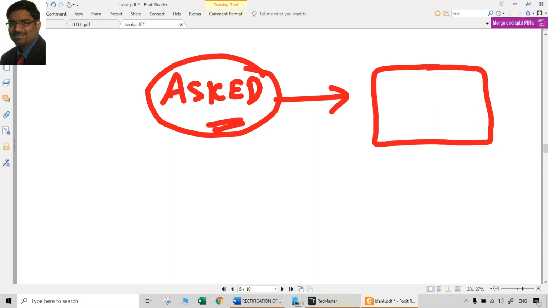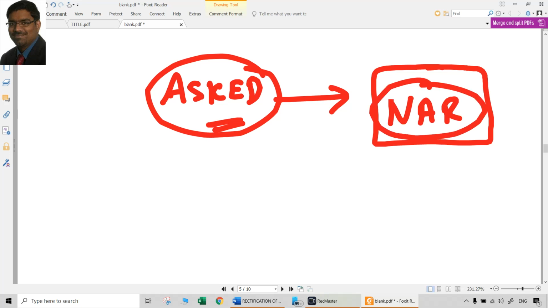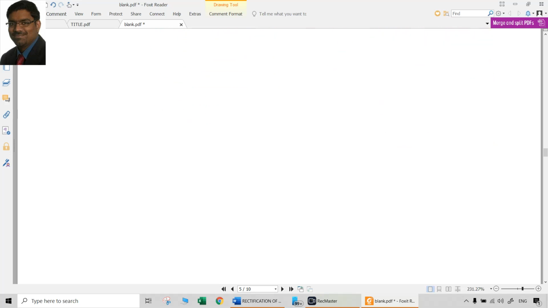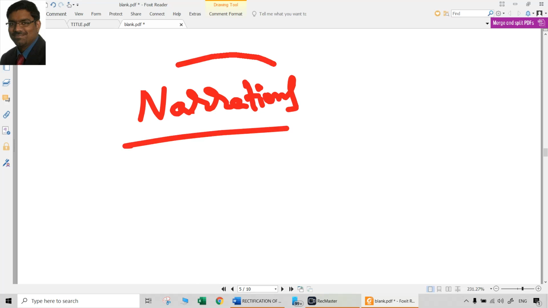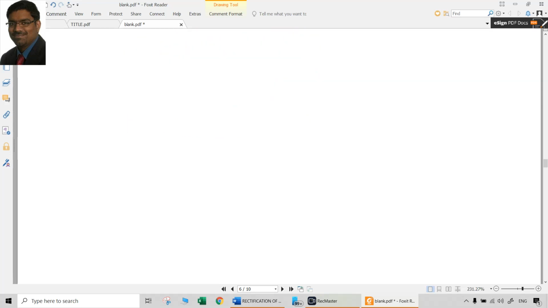And one more point to be noted here: while writing rectification entries, you compulsorily have to put narrations. Not only for rectification entries, throughout the accounting paper, wherever you write a journal entry, narrations are compulsory. This is something people take lightly and lose marks unnecessarily. They think, what happens even if I don't write narrations, it's okay. No, it is not okay. You have to write narrations. Unless particularly told in the question that there is no need for narrations, a journal entry always means there should be a narration.